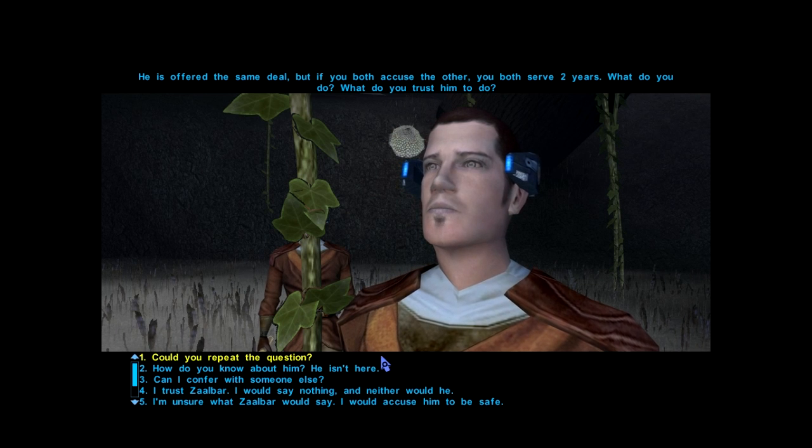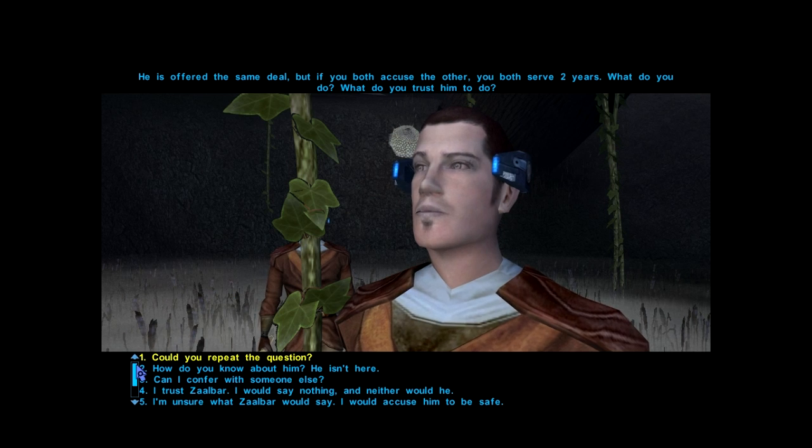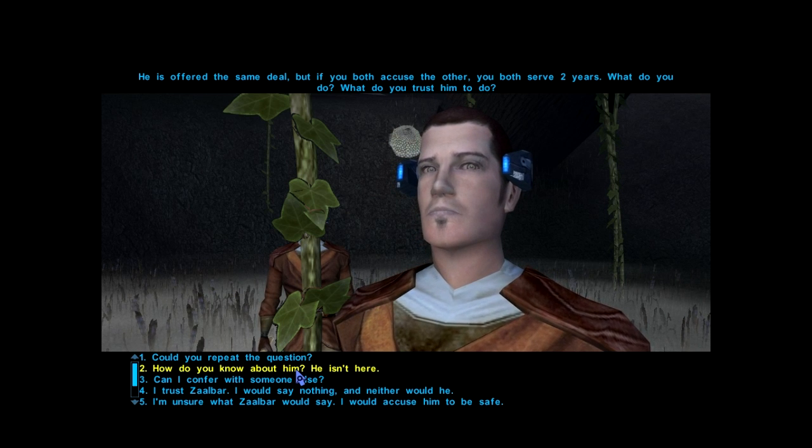I gotta say, Veldrin's a bit shocked as to why he's here, how he knows about Zalbar. I mean, what the hell is this? It's like some kind of Derren Brown mind trick here. Okay.